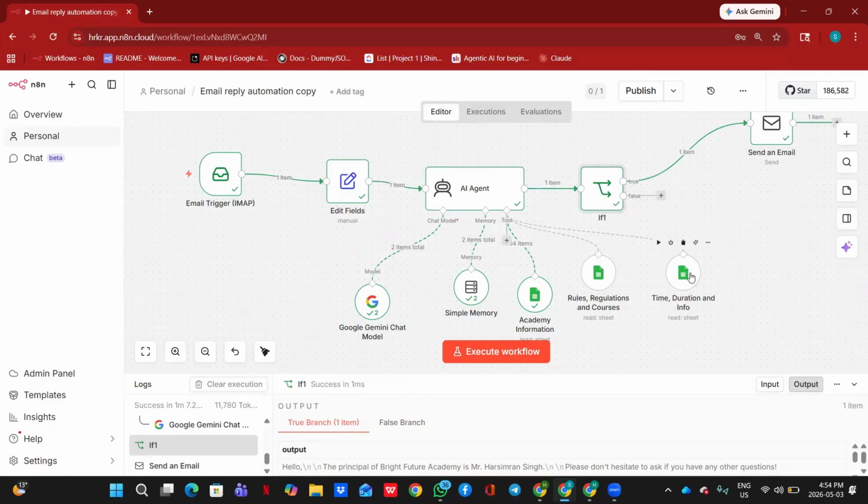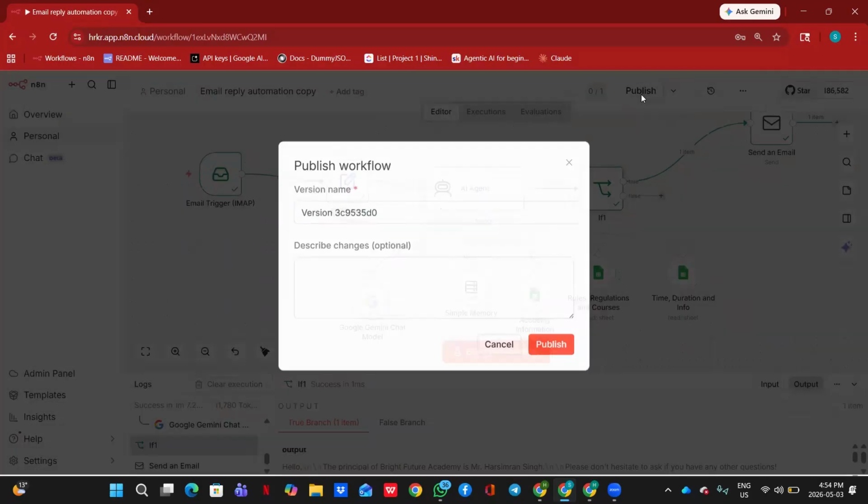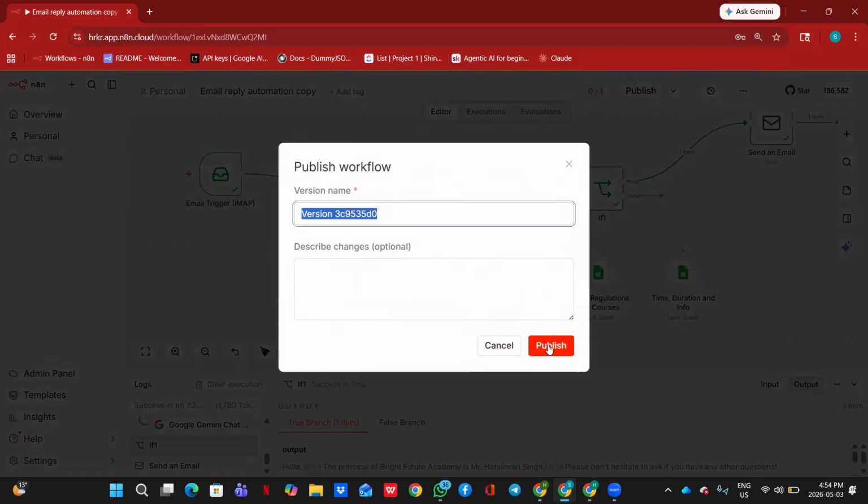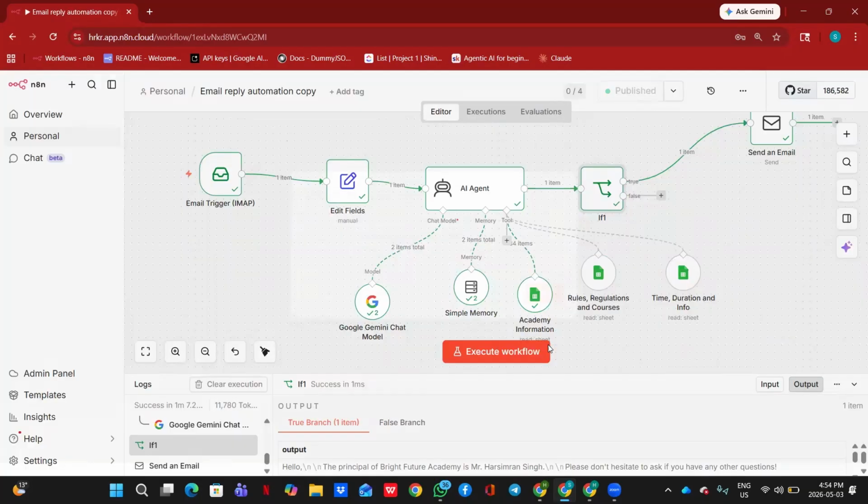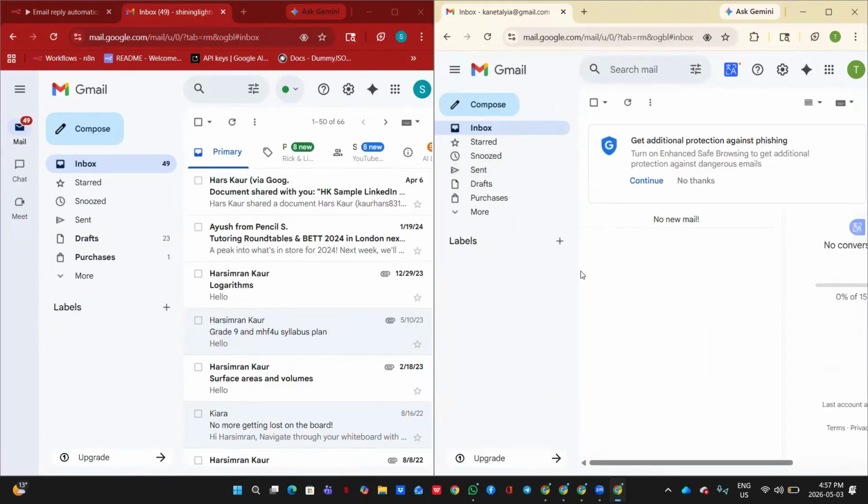Now I will show you the live work, how it will work. Before that, whenever you want this workflow to work outside of n8n, you always have to go here and publish. So I'm going to hit publish. Got it, it is published now. So let's see the live result.